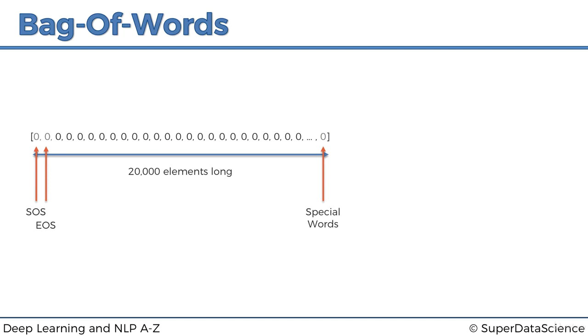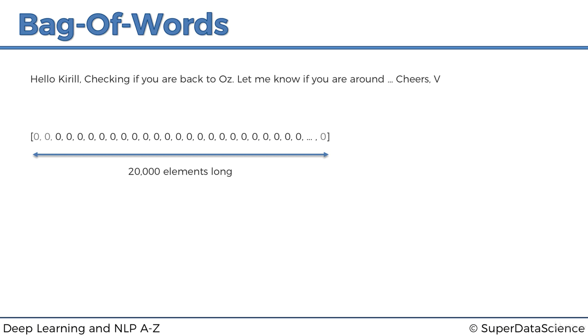All right, so let's go back to our email text. Here it is. Hello, Kirill. Checking if you're back in Oz. Let me know if you are around, etc., etc., etc. Cheers, V. And so let's see how this can be put into our bag of words. You've probably noticed by now that this is our bag of words that we're constructing here. So now we're going to throw the text into this bag of words. How's that going to happen? I'm just going to throw it in and then I'll explain how it happens. So there it is. That's the result.